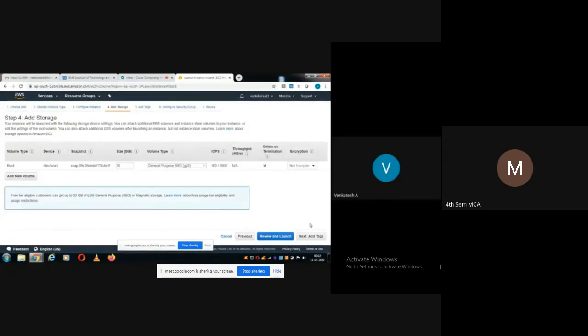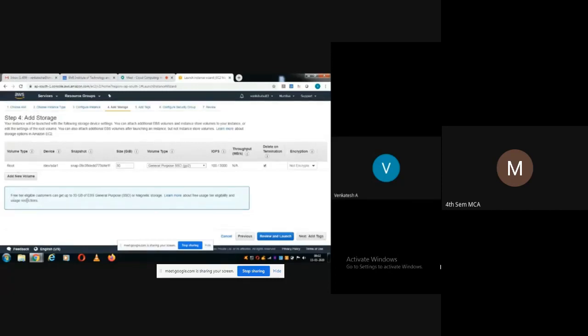Okay, then don't do any modifications here. The data is not encrypted by default. If you want to encrypt, you can select this KMS key aliases. Now I'll retain what is already available, the default setting.